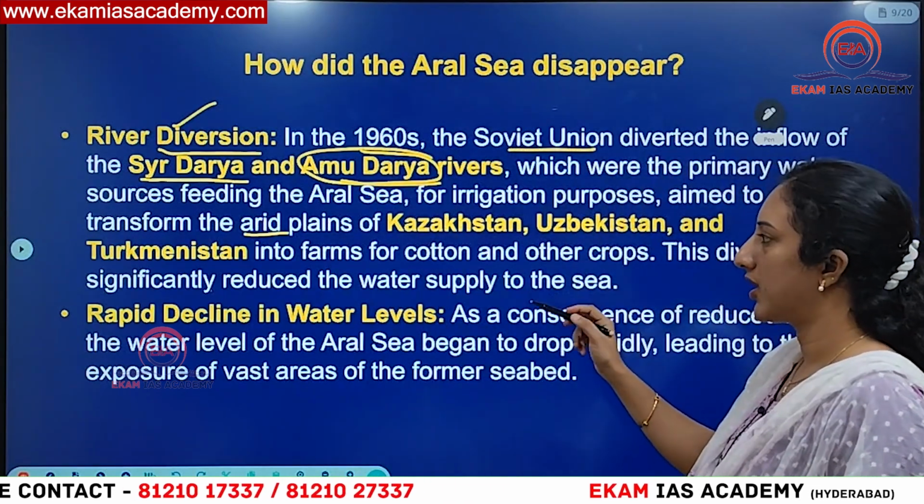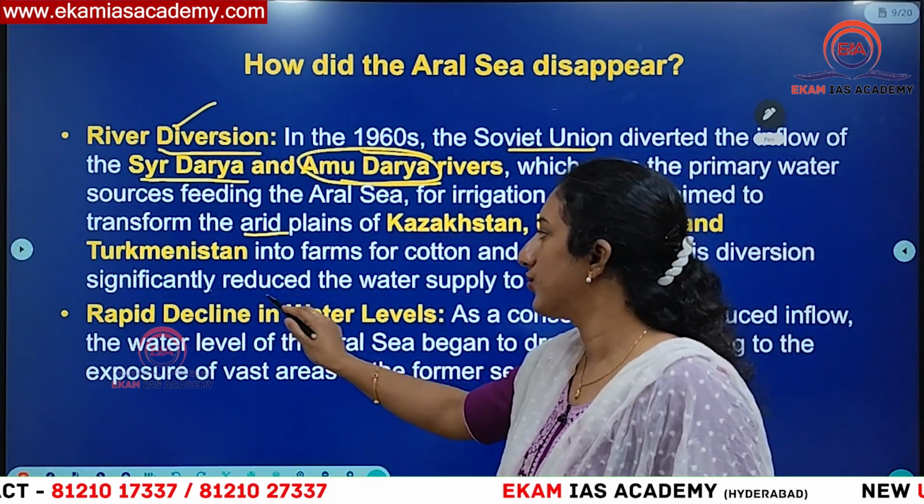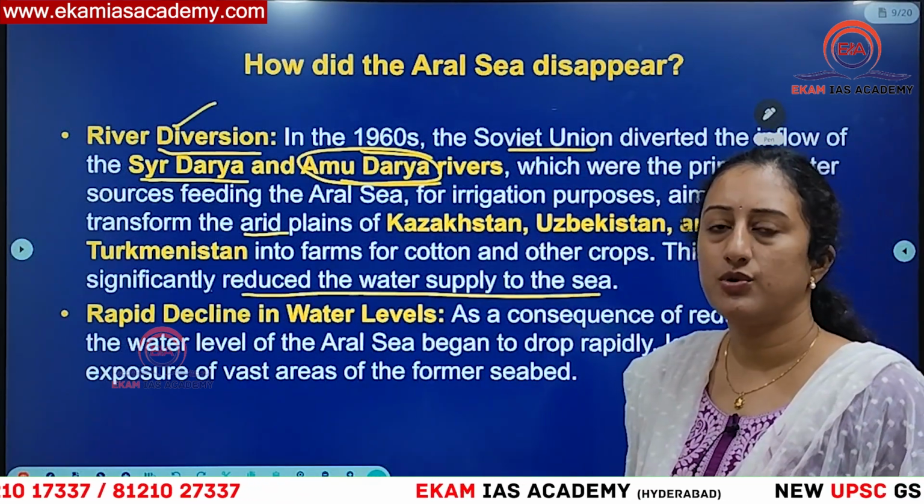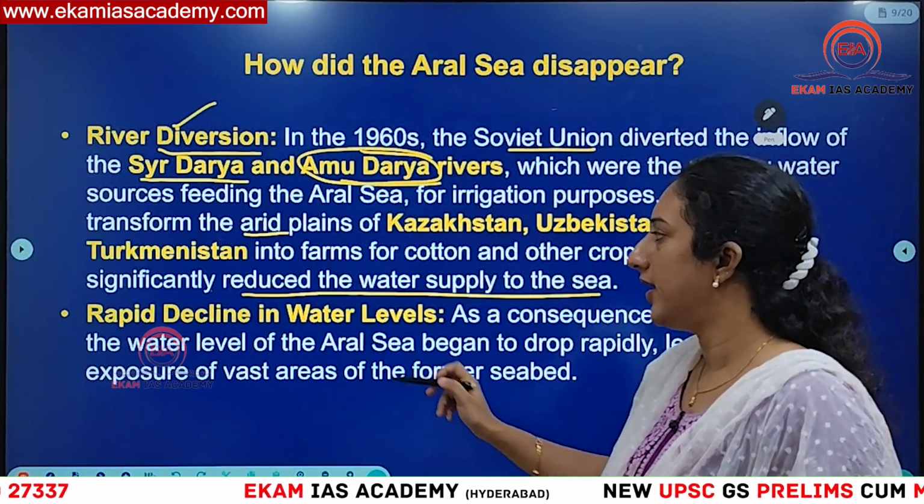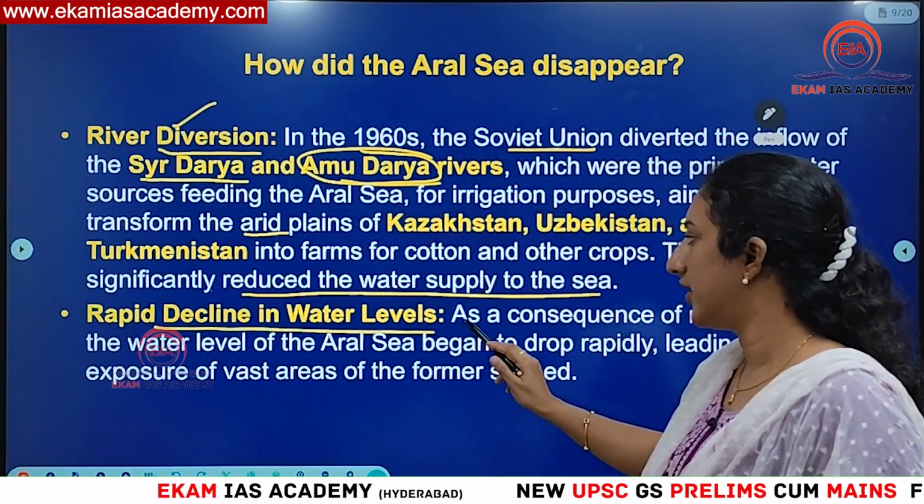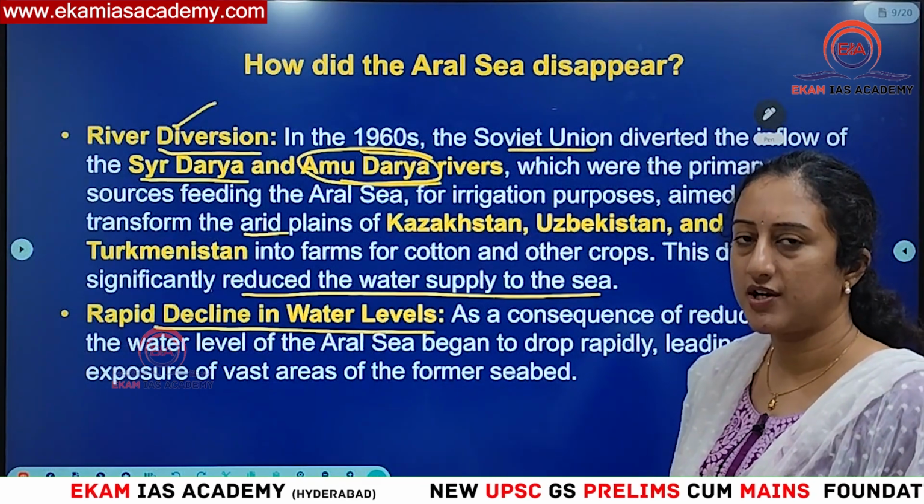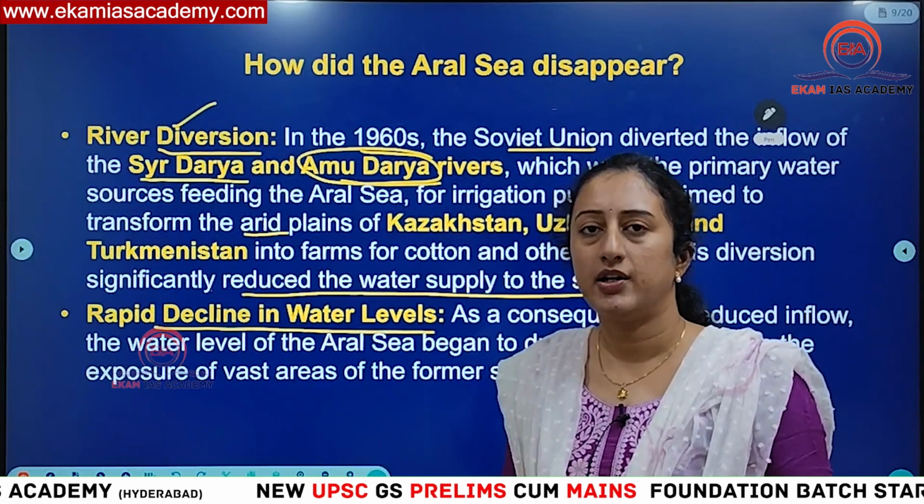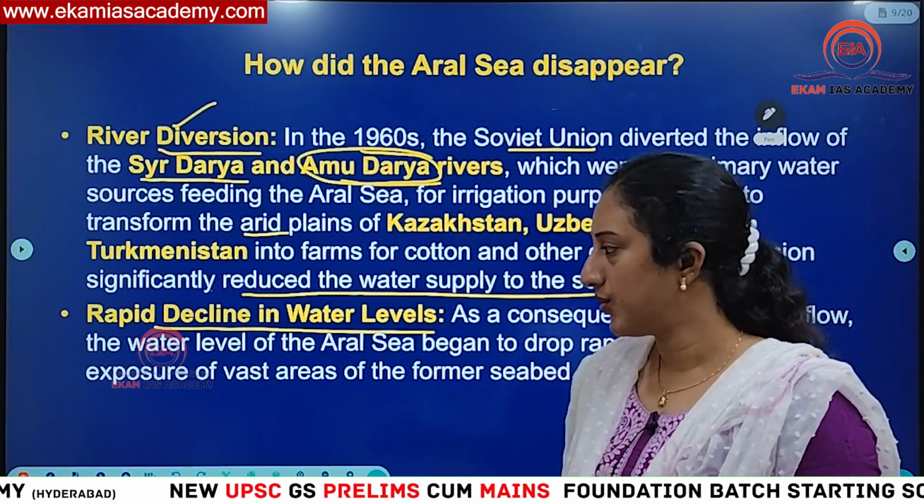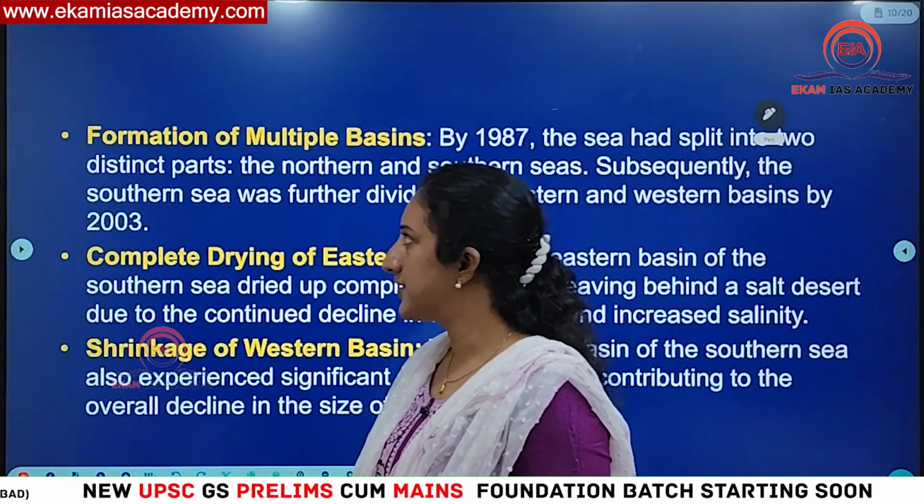So because of this, what happened? Slowly there was a reduced water supply to the sea. As water supply got reduced, the sea also started drying up, and a rapid decline in water level was observed. So exposure started. When there is a low water level, the land also becomes very hard and loses its fertility. In this way, all the area easily got dried up.